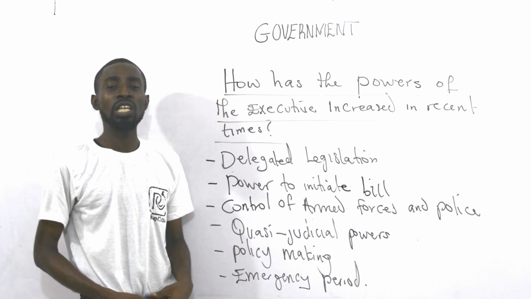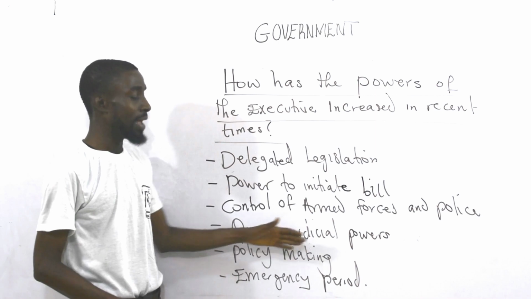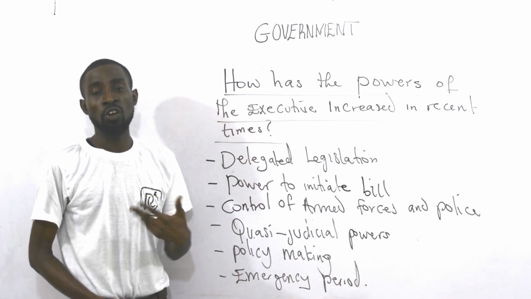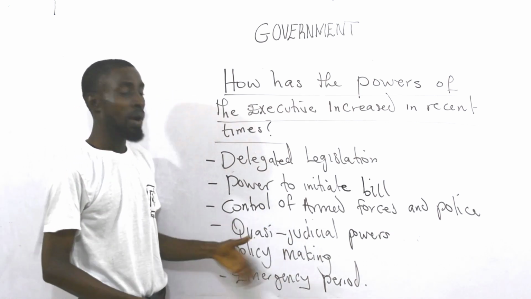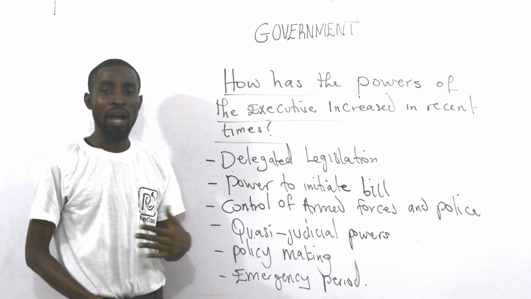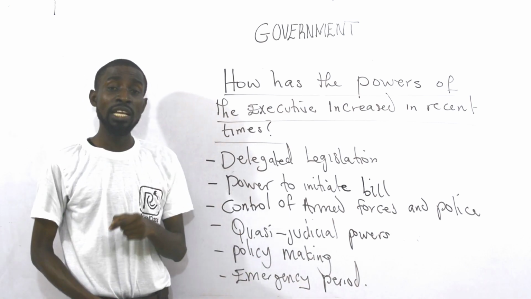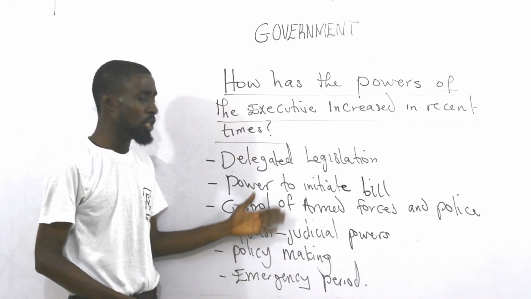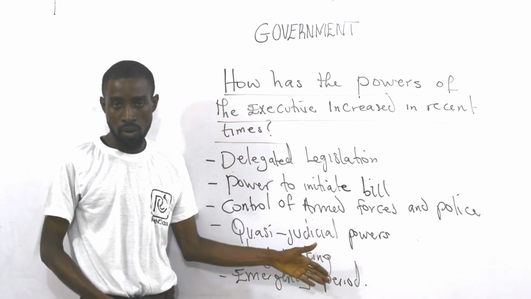And what about the quasi-judicial function? Please take note of how this word is pronounced. Quasi means semi-judicial function. I've told you, we have what they call granting of amnesty, for example, or the power of the president or chief executive to pardon a convicted criminal. If you are a criminal that has been convicted, the president or the governor has the right to pardon you, and then you'll be set free. The judiciary is supposed to have that power. Now that it is the executive that does so, it is a semi-judicial function carried out by the executive. That's why we call it quasi-judicial powers.